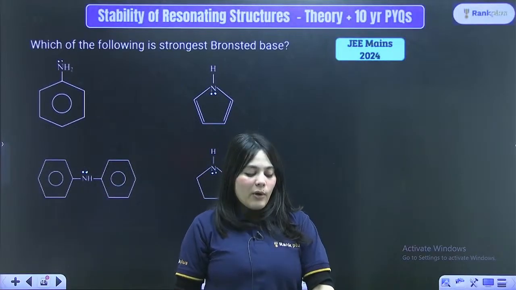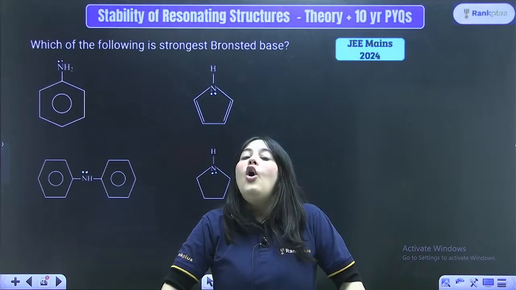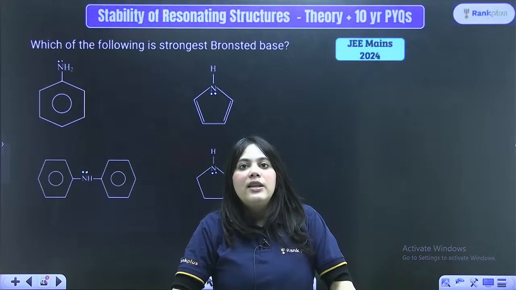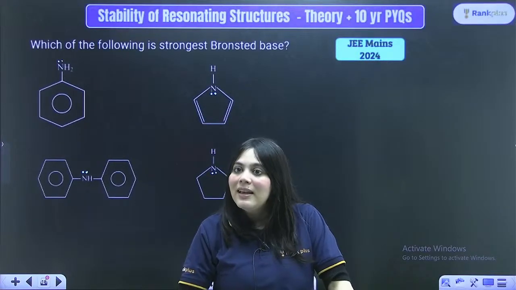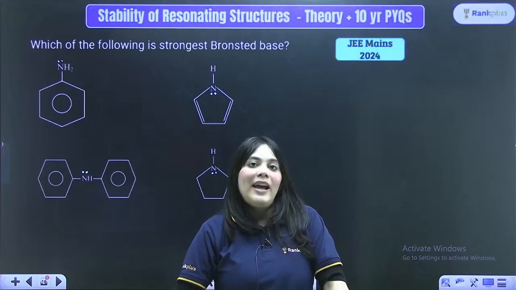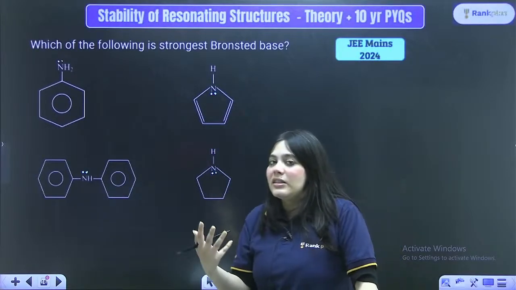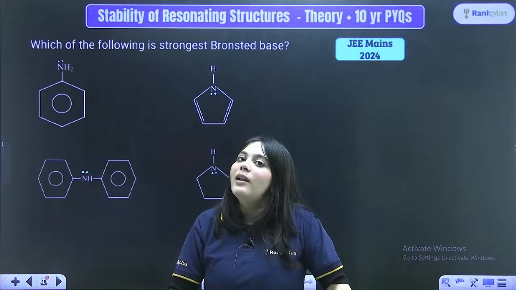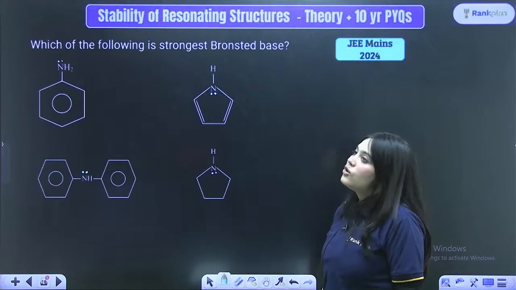Remember, these are a few pieces of advice I want to give you when you are attempting your organic chemistry paper. Always draw the lone pairs existing on the halogen family, existing on the oxygen family, existing on the nitrogen family, because whenever you draw the lone pairs, half of the questions start becoming visible to you, right? So half of the effects start becoming visible to you, and that should be the way to go, right? Here they've asked you which of the following is the strongest Bronsted base.